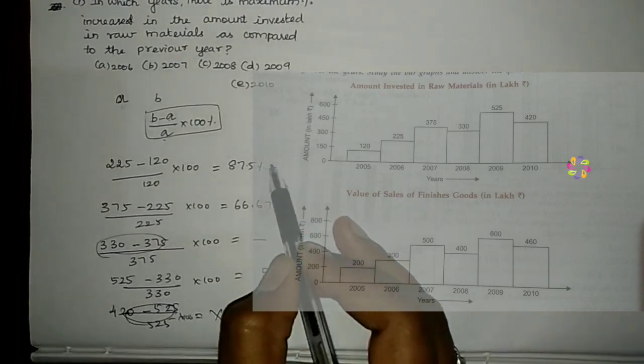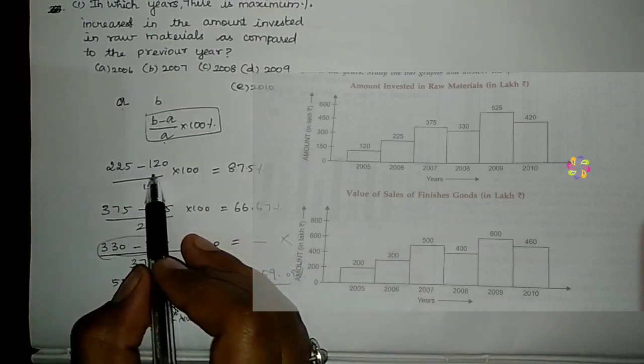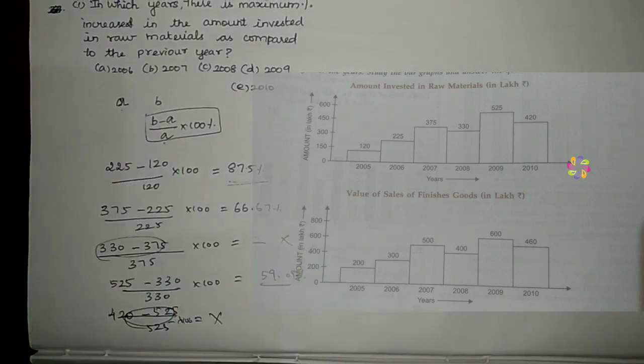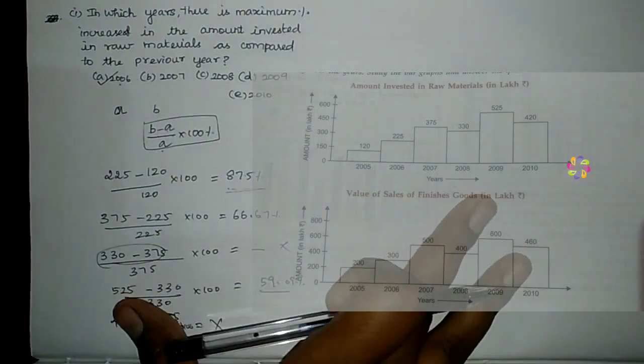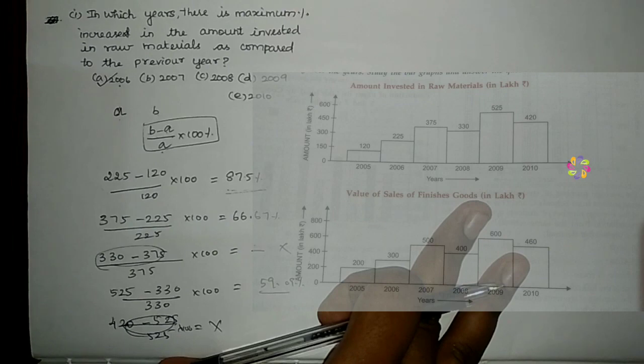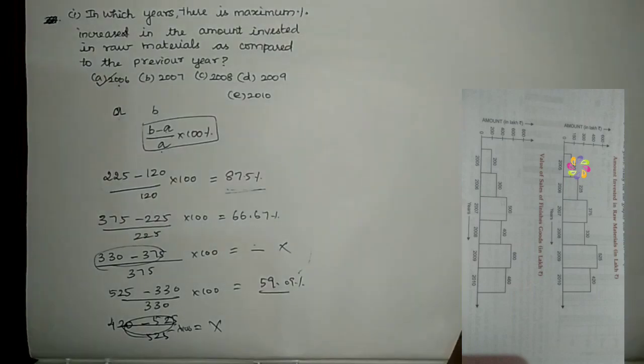So from these values, considering 2006 and 2007, this value is higher. So the year is 2006, and option A is the correct answer. This is how they will ask in the bar graph, like the tabulation formula we saw in the previous video. Data interpretation is similar, but it is about what we understand and how we convey these problems. Let's move on to the second question.